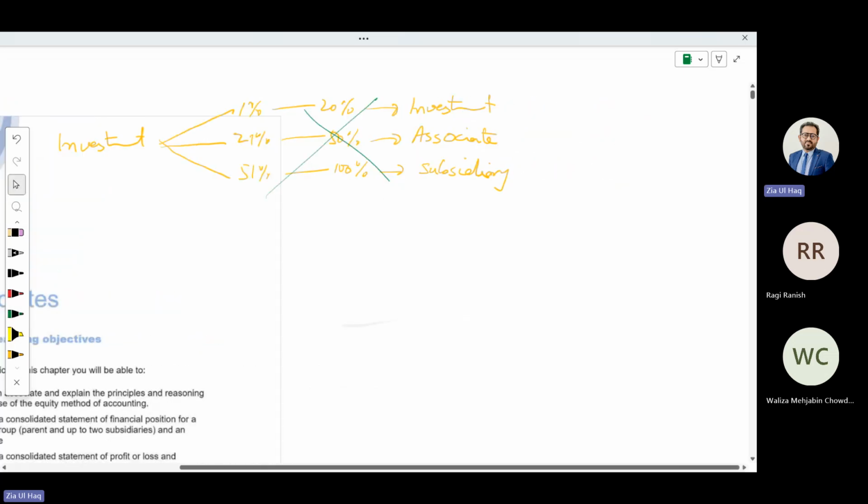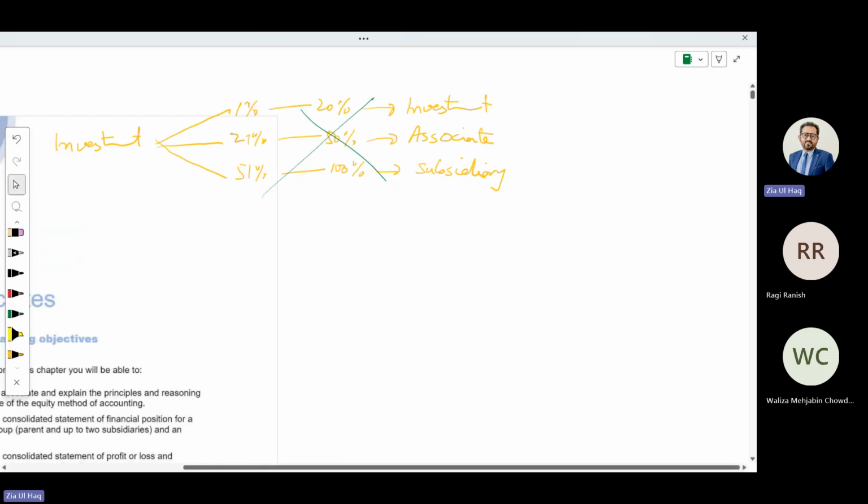As per accounting standard, when you are having control over any investee company, that will be your subsidiary. What does control mean? We learned: you are influencing their revenue and profit, you are receiving a major part of revenue and profit. Obviously, control will come when you are having more than 50% holding.